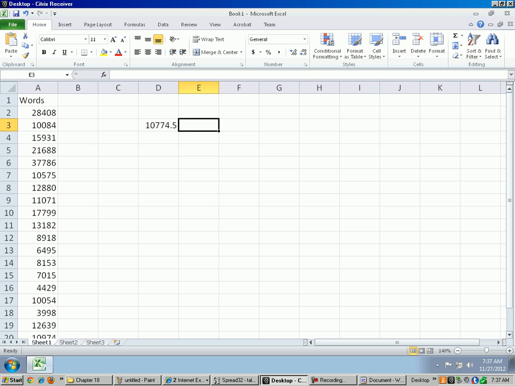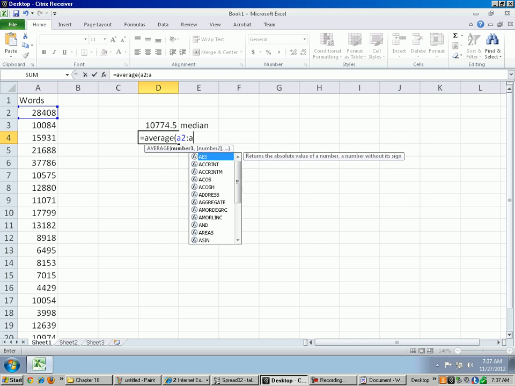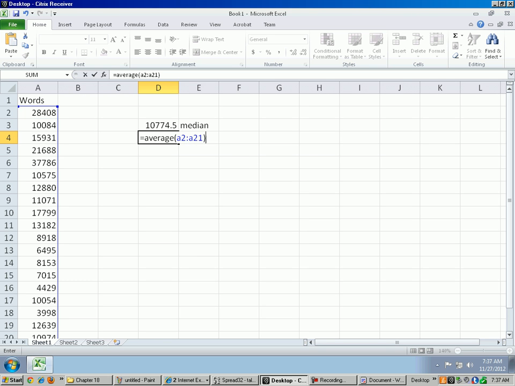Okay, so the median's 10,000. Okay, that's not a surprise. Okay, what's the mean? Let's do average of A2 through A21. Okay, so the mean is 12,000. Okay, so almost 13,000 there. So that's about a 2,000 word difference between the mean and median. That's evidence of a skew.